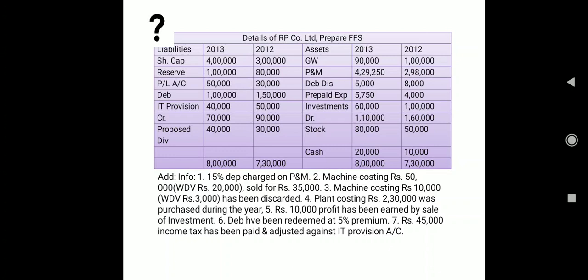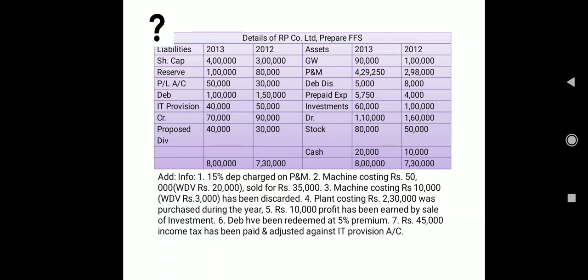Okay, and then we have information about debentures. Debentures have been redeemed at a 5% premium, and you remember while discussing the balance sheet I told you to hold the amount. We are redeeming the debenture, that means application of fund, and from the balance sheet the difference was 50,000, but here we have additional information that we have redeemed it at a 5% premium. So that means 50,000 plus 5% will be our total application of fund. Clear?